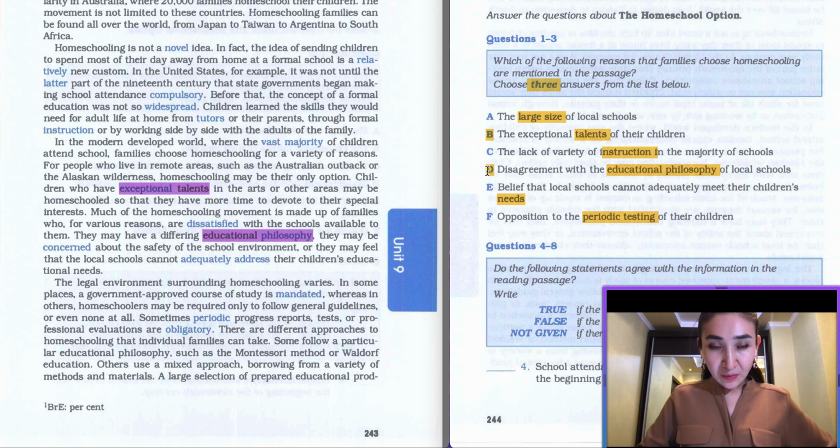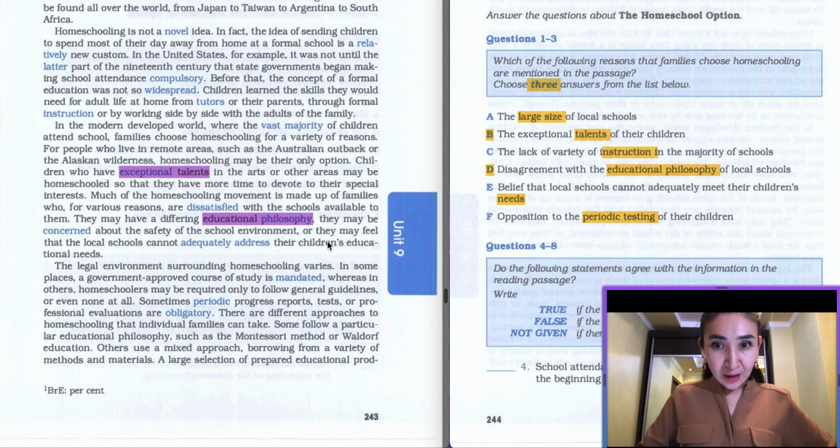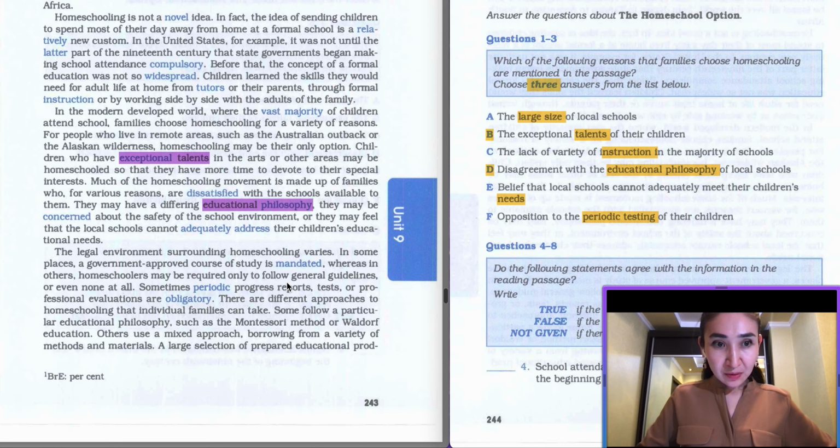And we go further and we focus on the E and the F keywords, because logically we don't have C, we have B and D. Do not waste your time on the keyword here, but anyways, be careful. This is a technique which I had experienced before, so I'm just saying about that. So we go further and we try to find information about needs. So here in the last sentence of the third paragraph there is the word needs.